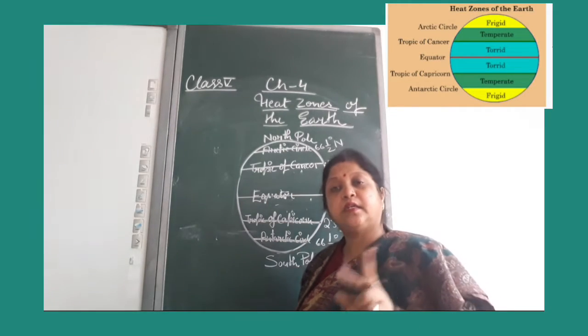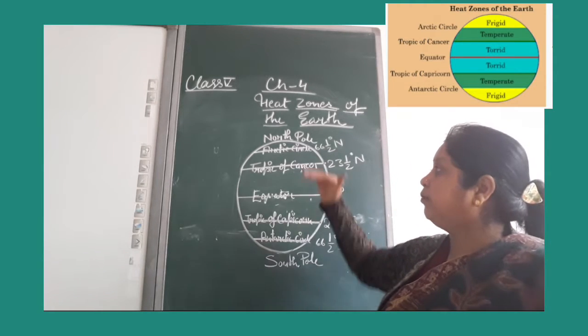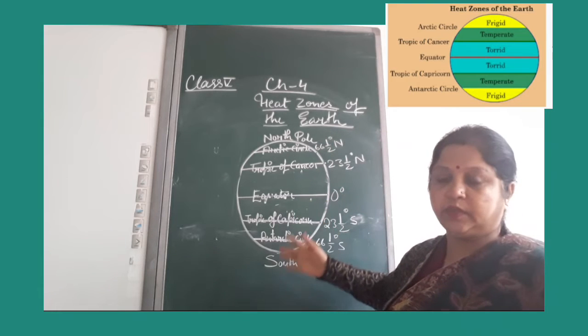Next, the temperate zone. The temperate zone lies in both hemispheres, the northern hemisphere and the southern hemisphere.